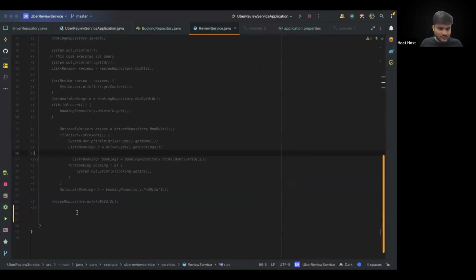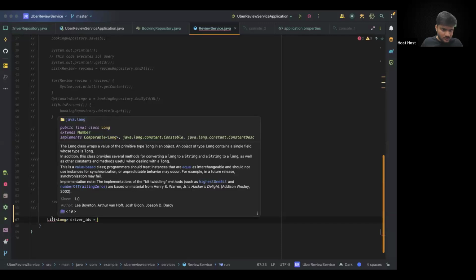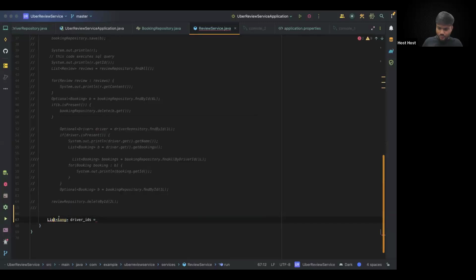We can go to review service, and let's say we have a list of long driver IDs is equals to, let's import this. Okay, and I guess this is the syntax.